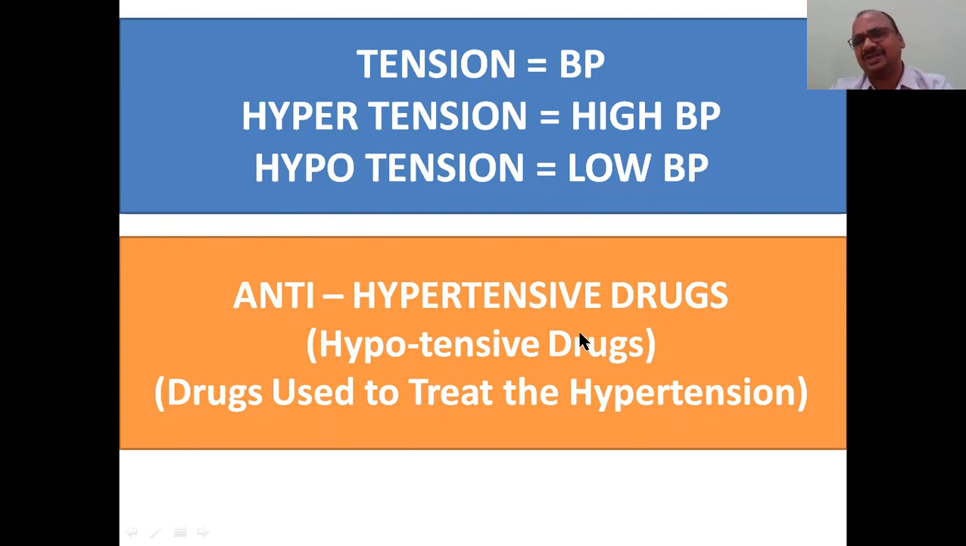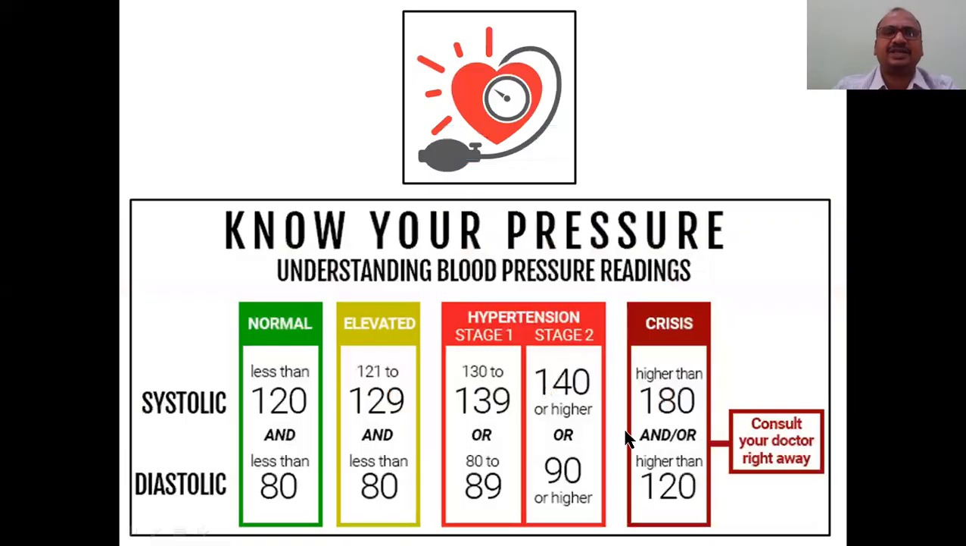And anti-hypertensive drugs. Students are confused by this like anything. Anti-hypertensive means those drugs which reduce hypertension. That's why these are also called hypotensive drugs, which cause hypotension, not anti-hypotensive drugs. Anti-hypertensive means against hypertension; because the drug reduces the BP, it is called a hypotensive drug, which decreases the BP. These are drugs used to treat hypertension.